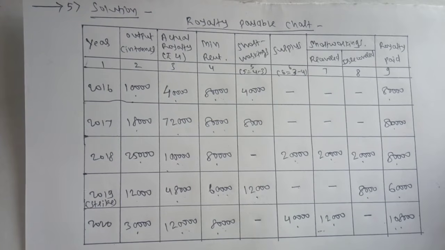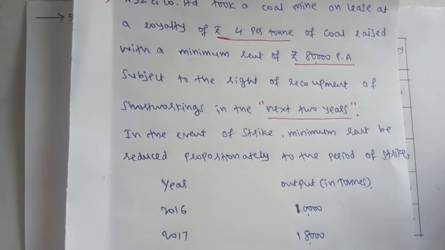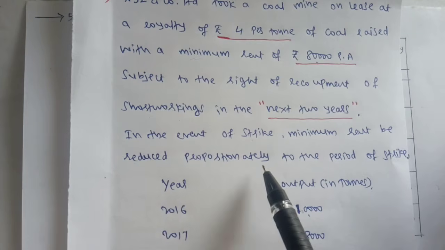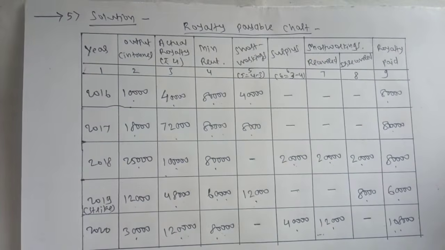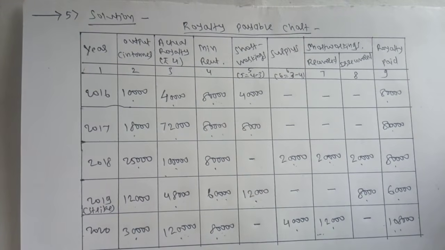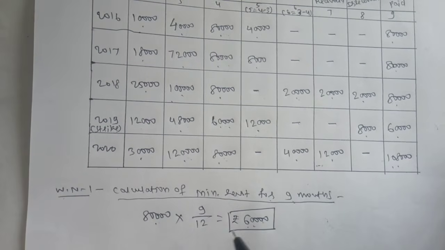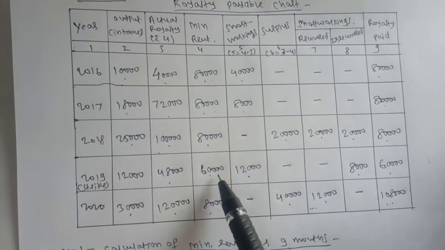So the problem is very simple, and this problem is different from earlier problems because of this strike period. And in this problem regarding strike, what have they mentioned? In the event of strike, minimum rent to be reduced proportionately to the period of strike. So here we have reduced the minimum rent of 80,000 for 9 months, so it is 60,000. Okay, so this is 60,000.